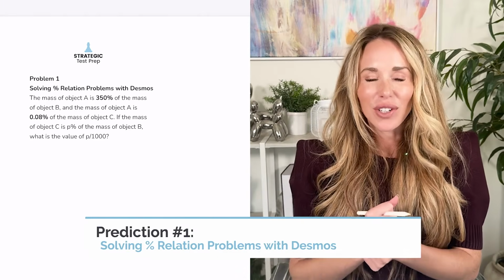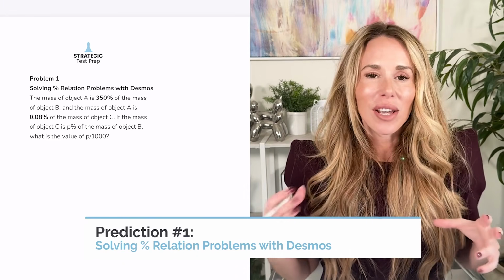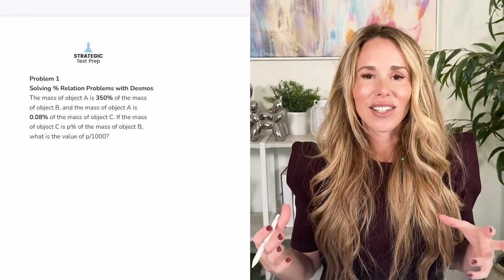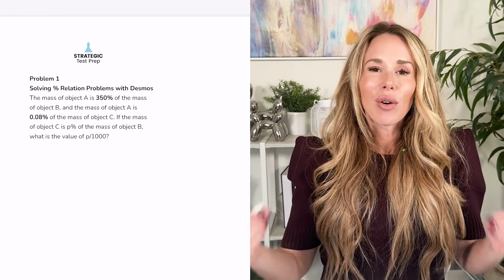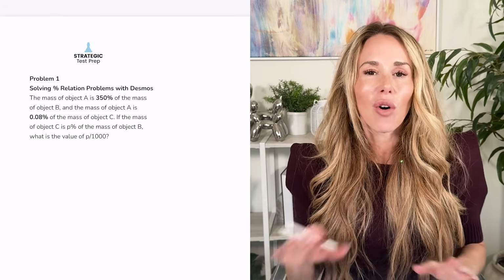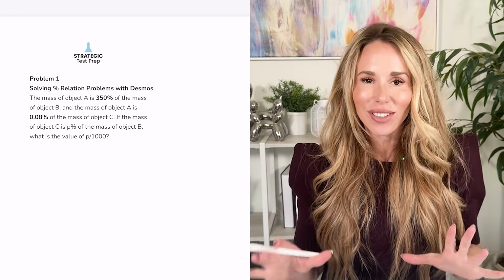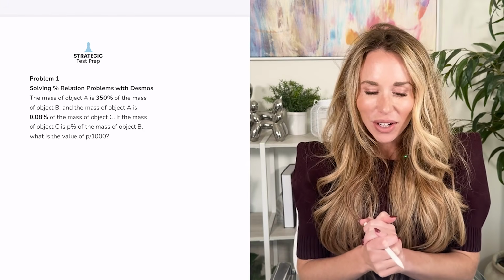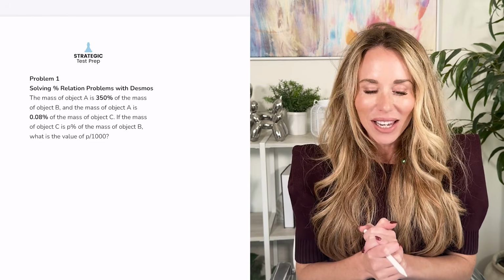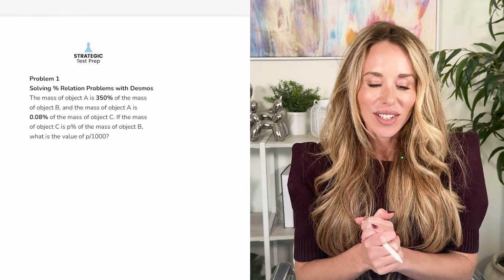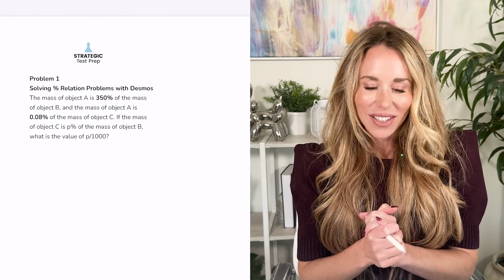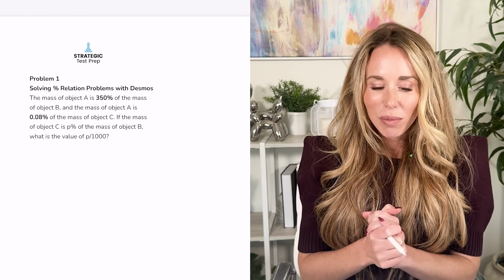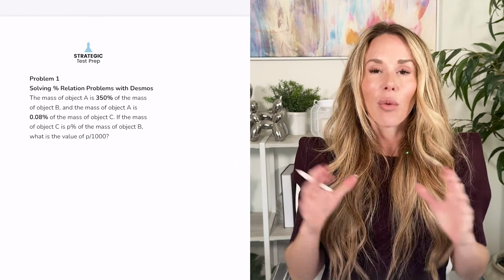Let's get started with the first problem, which is a percent problem relating different constants with each other. What's really cool is you can actually do this whole problem with Desmos, and I'm so excited to show you guys how. So the problem says the mass of object A is 350% of the mass of object B. The mass of object A is 0.08% of the mass of object C. If the mass of object C is P% of the mass of object B, what is the value of P over 1,000?